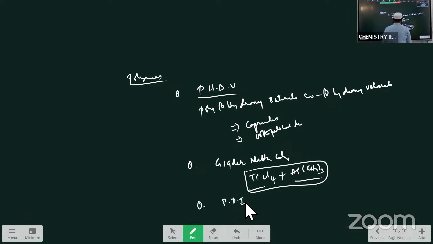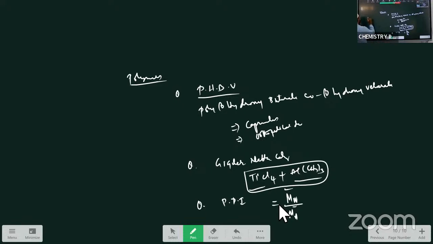What is the vulcanization of rubber? These are some questions. Polydispersity index: the ratio between the weight average molecular weight and the number average molecular weight is called the polydispersity index.